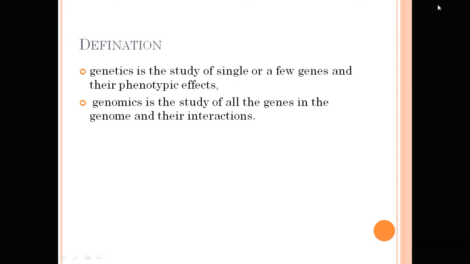First of all, genetics is the study of a single or a few genes and their phenotypic effects. So what are phenotypic effects and what are genotypic effects? The genetic makeup of an individual is called the genotype, while the manifested physical features are called the phenotype. So genetics is the study of the genes.